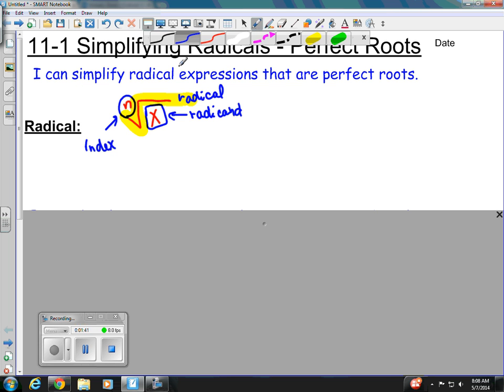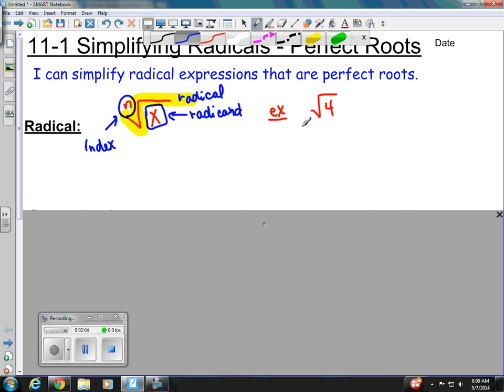So let's just look at identifying our parts. If we have the example, square root of 4, well, it's a square root bar. So much like a square has a power of 2, a square root bar has an index of 2.